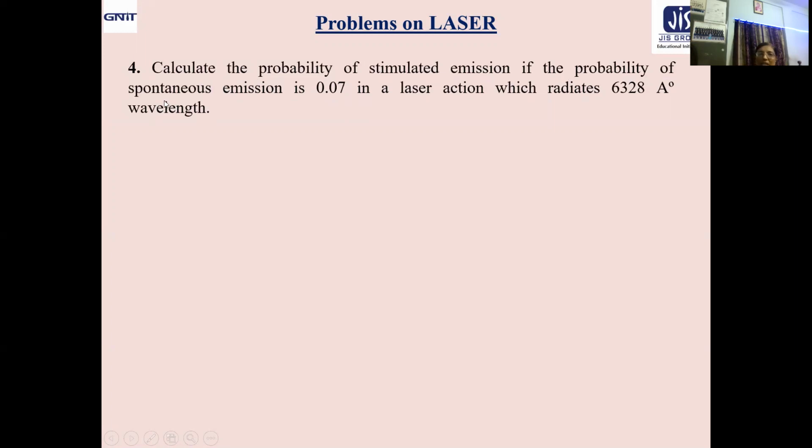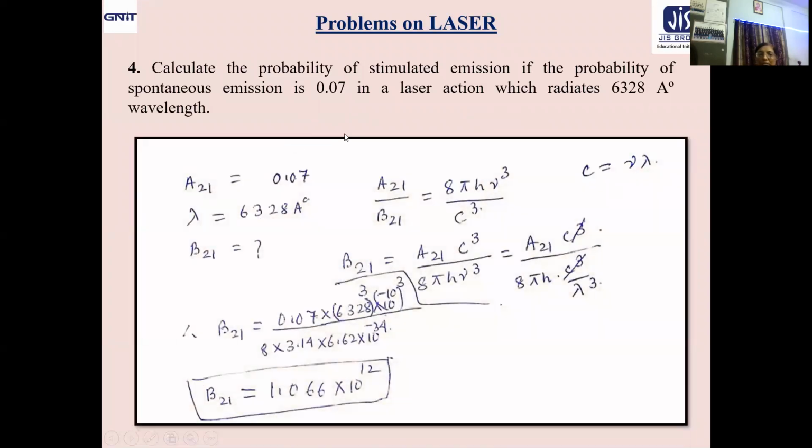So let us take a look. The formula is very straightforward. You are given A21 equal to 0.07 and lambda equal to 6028 angstrom. You are asked to find out B21.